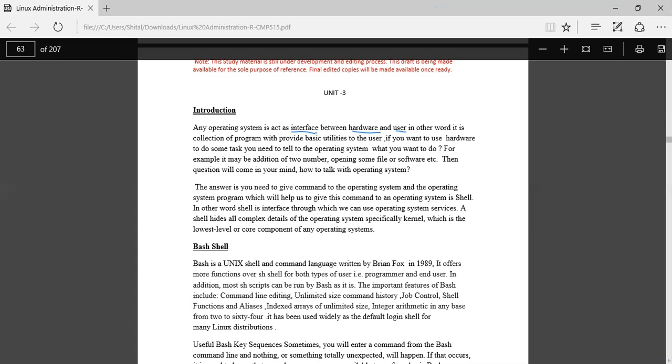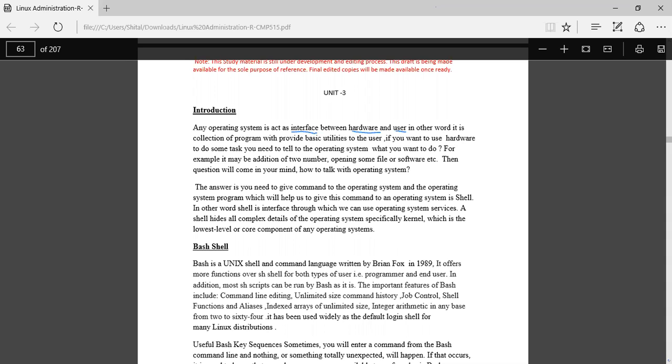The important features of bash include command line editing, unlimited size command history, job control, shell functions, aliases, indexed arrays of unlimited size, and integer arithmetic in any base from 2 to 64. It has been used widely as the default login shell for many Linux distributions.